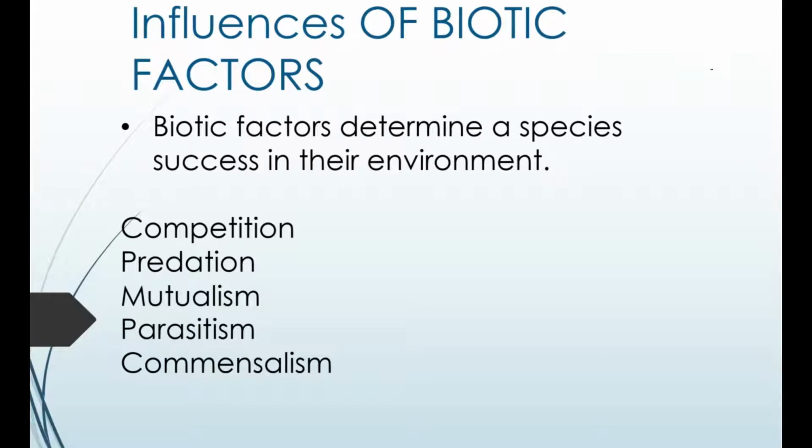Biotic factors can also influence the size of a population. The ones that we're going to talk about are relationships. You could have competition, predation, mutualism, parasitism, and commensalism. And we're going to talk about all 5.